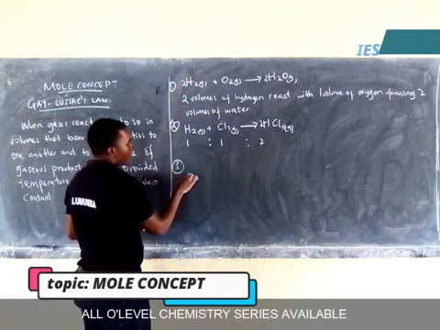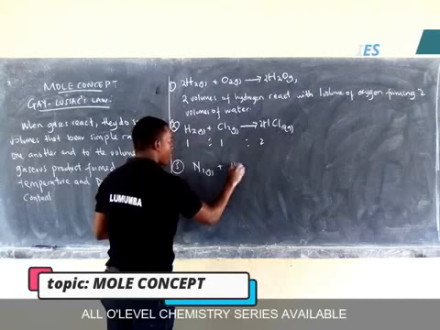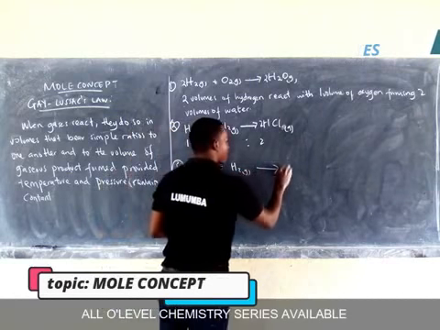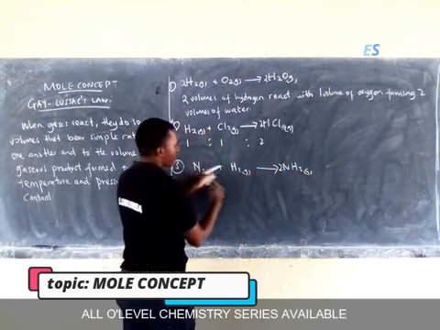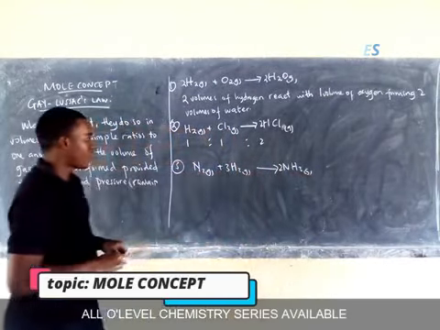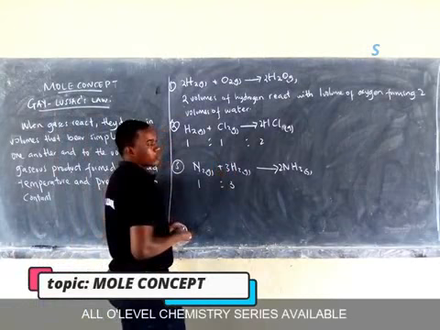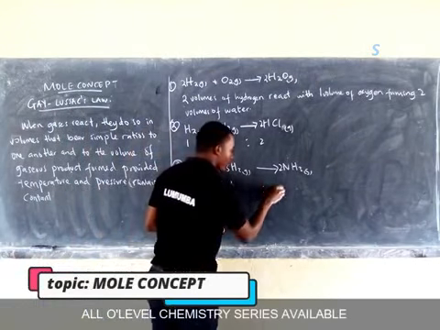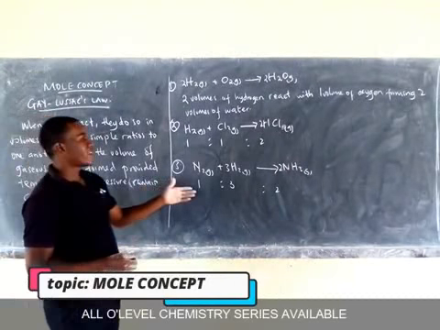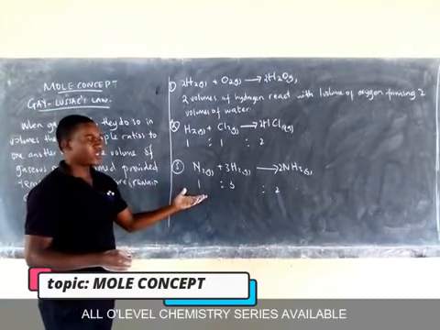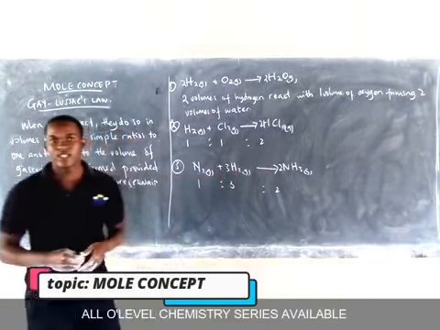Example number 3, we have nitrogen gas reacting with hydrogen gas, giving us ammonia gas. Put here 2 for balancing, then put here a 3. We see that 1 volume of nitrogen reacts with 3 volumes of hydrogen, giving us 2 volumes of ammonia gas. So this is what we call Gay-Lussac's law. Gases react in volumes that bear simple ratios to one another and to the volume of the gaseous product.